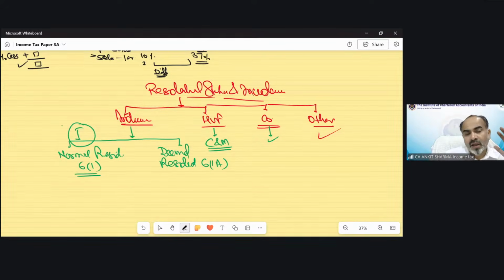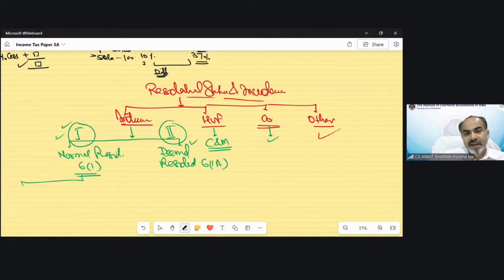If the normal resident condition is not fulfilled, only then can you go and check the deemed resident concept. You cannot apply this concept initially. First of all, you have to check the normal resident concept, and if the condition is not fulfilled, then you can check whether in that particular case the person is a deemed resident or not.